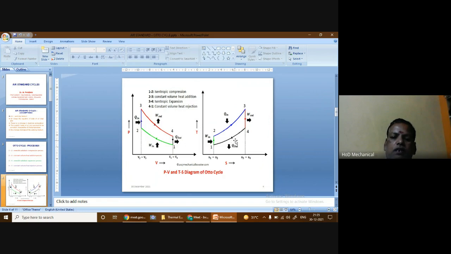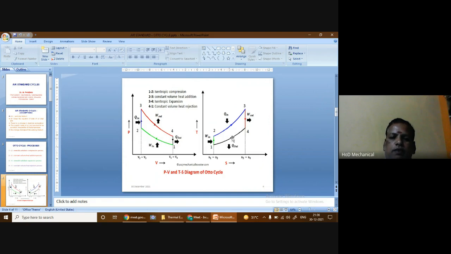Blow down means the hot air at high pressure is leaving out suddenly when the valve is opened, and it is taking place at constant volume. That means the piston is at the bottom dead center, and this is followed by the scavenging of hot gases from the engine cylinder into the atmosphere.